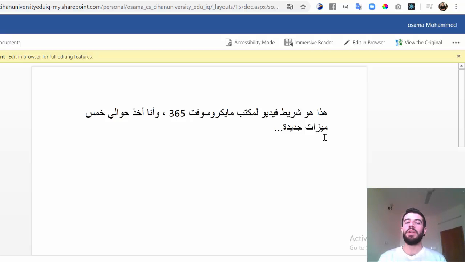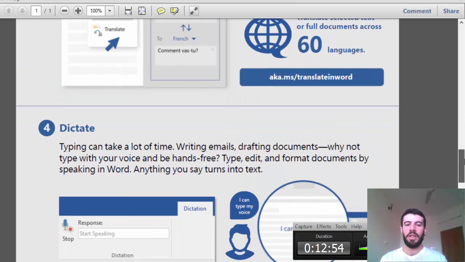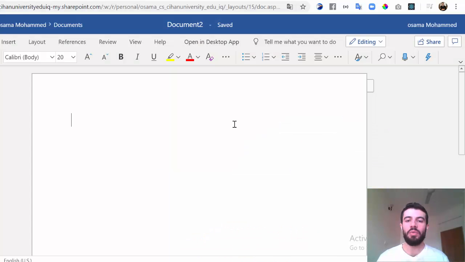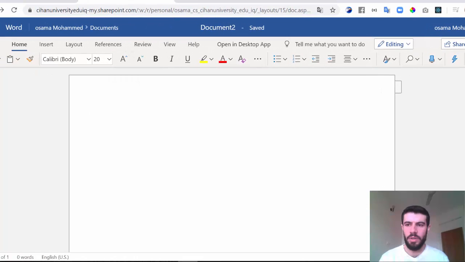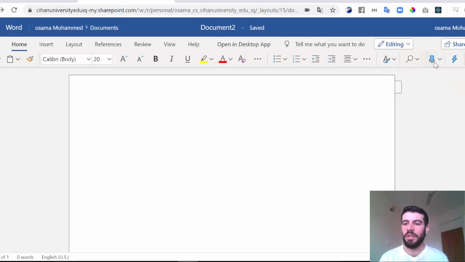Not a very good translator, but maybe it is useful. Also, we have translate and we have dictate or dictation. That means convert what I said to text. So here you can see dictate. You can change the language also, but now I am English. I want English, for example, and just dictate here.